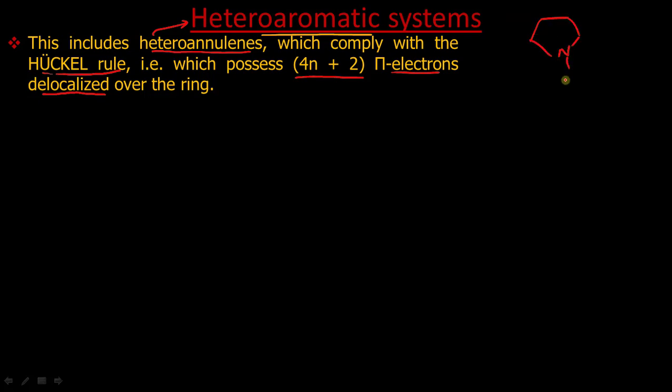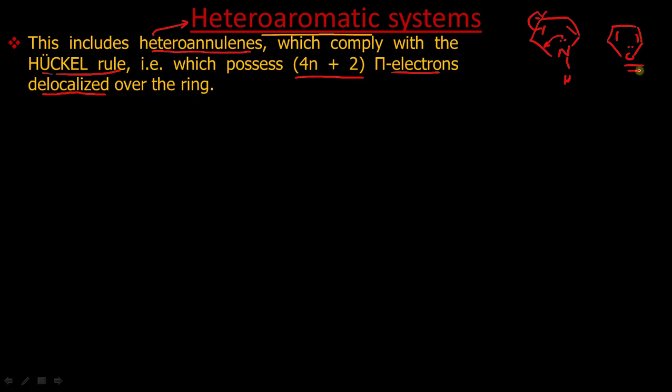For example, pyrrole contains 2, 4, 6 pi electrons, and these are involved in resonance, so that's why it is a heteroaromatic system. Similarly, thiophene is also heteroaromatic.